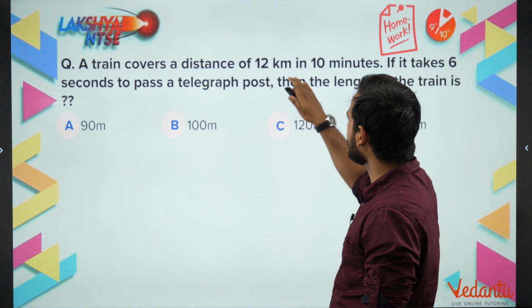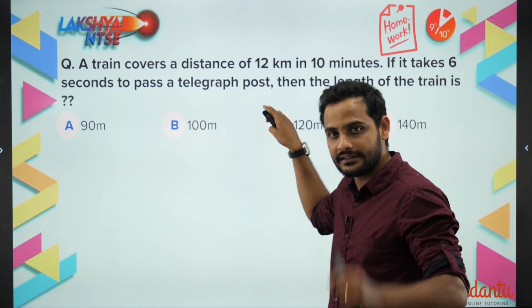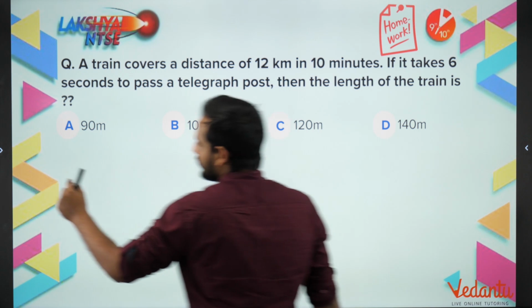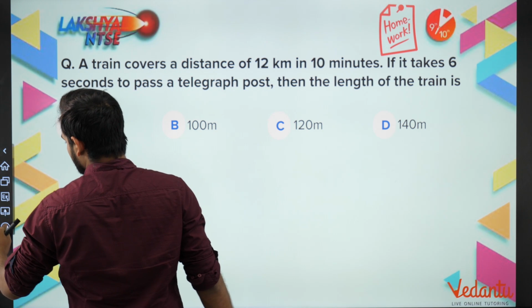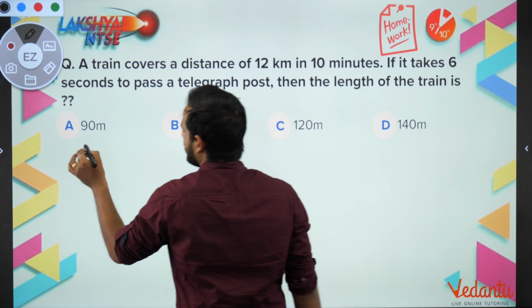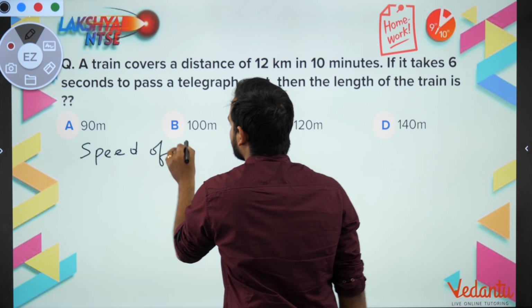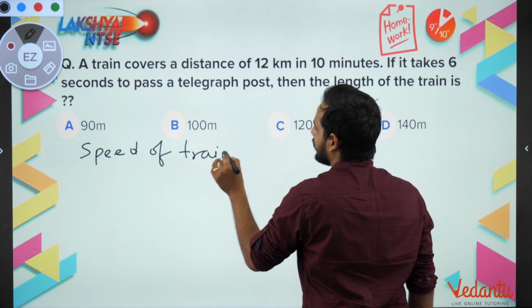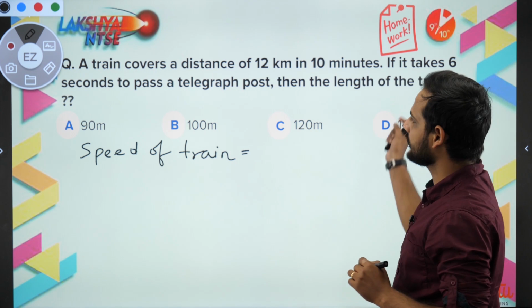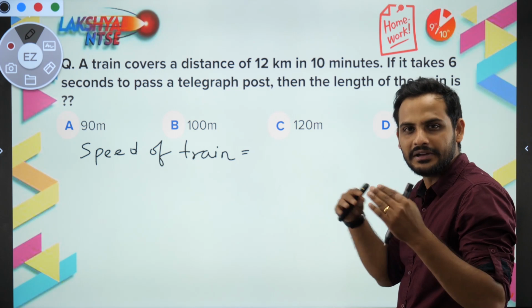What they have given, the train is covering 12 km in 10 minutes. So from this, I can get the speed of the train, right? I want to find out the speed of the train. As you can see, it takes 6 seconds to pass a telegraph post, so I want the speed in meter per second, right?